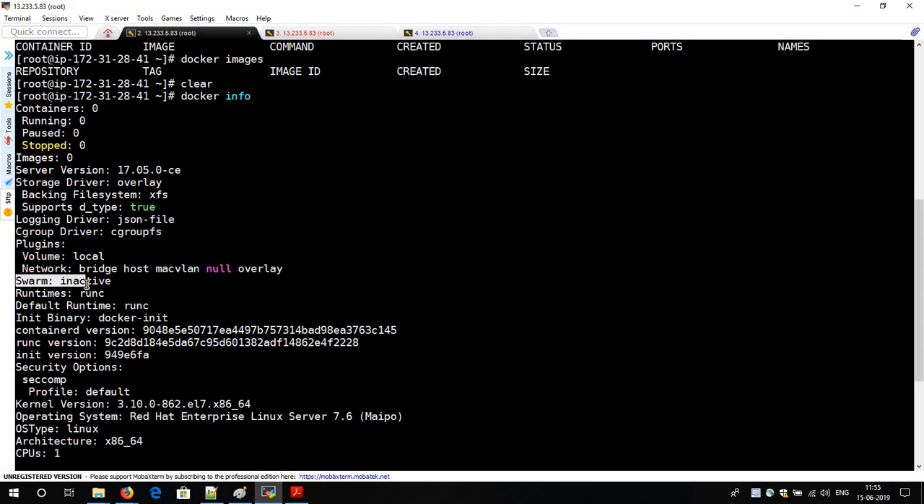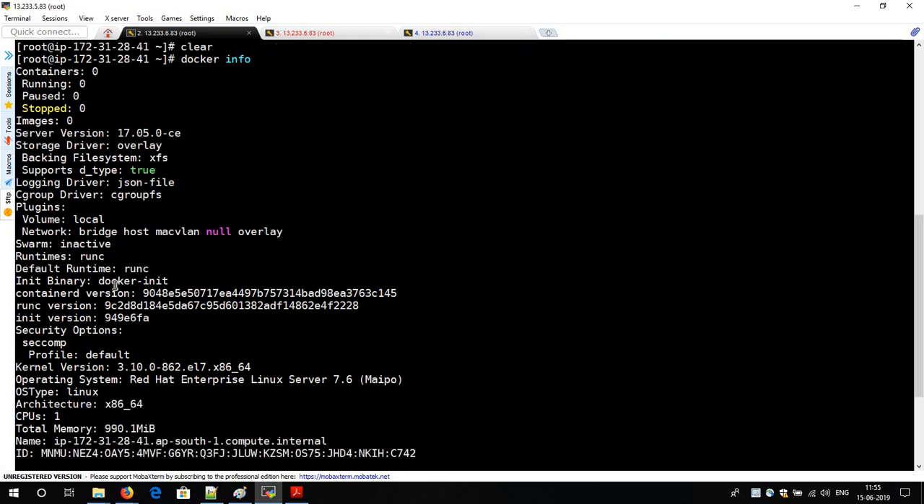Swarm, just look into this right now. I will explain this in the upcoming videos. It will take some time. Swarm is a different concept, an orchestration tool. It is used for clustering our containers. Right now I will not explain it in depth, because first you have to understand the concept of containers and images.